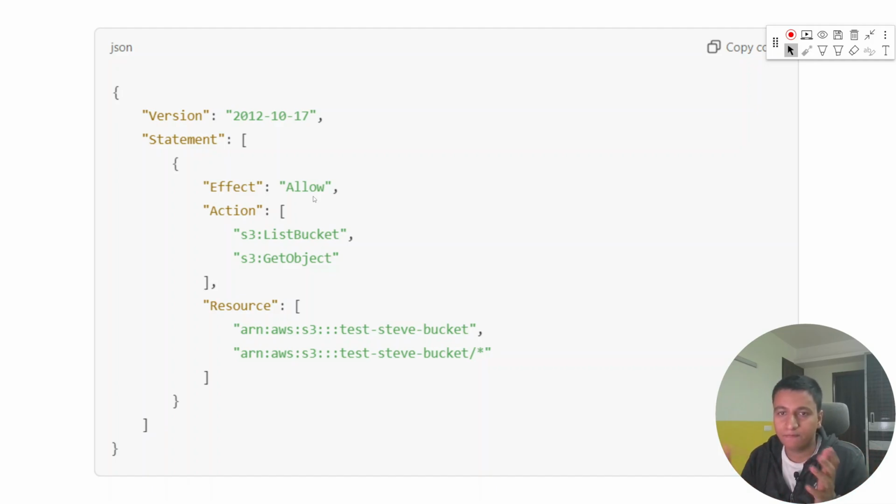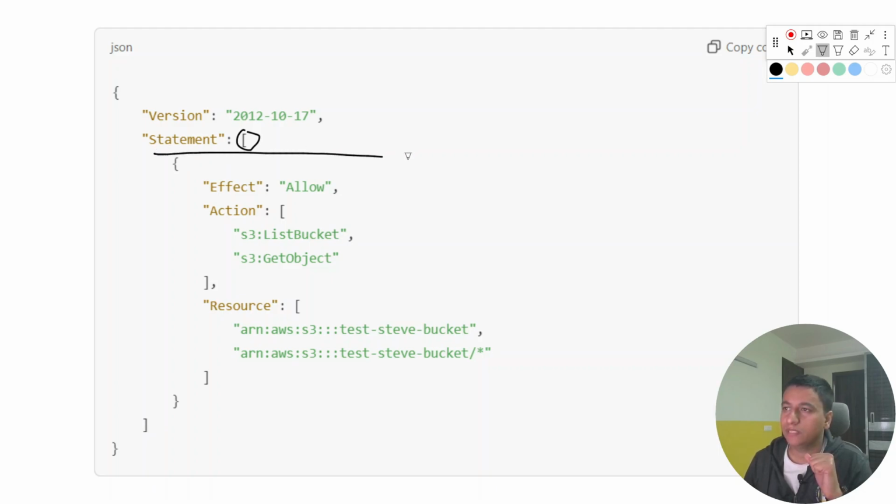It's like a certificate that you give to AWS and ask for permissions. It has just two main points. One is the version, which can be anything, and the other main thing is the statement. As you can see, the statement is actually an array. Whenever you see a square bracket, you know it's an array.